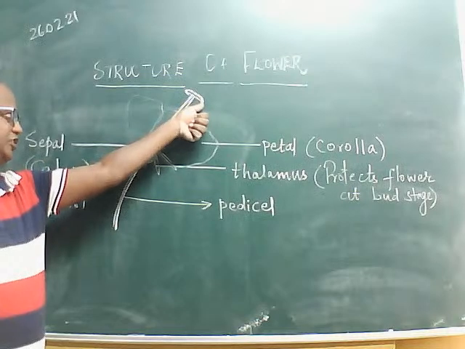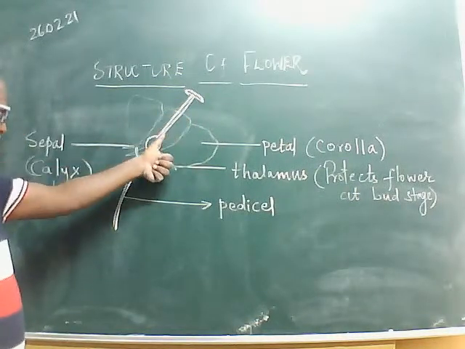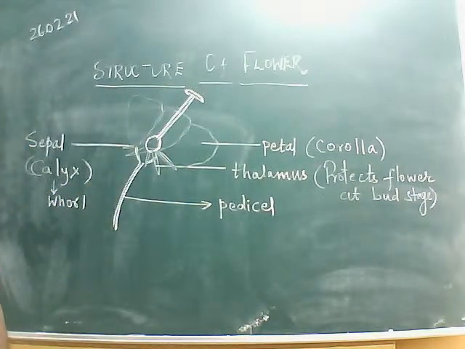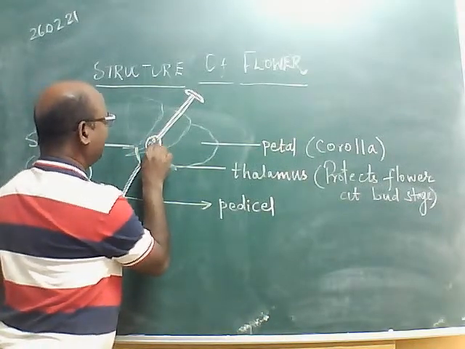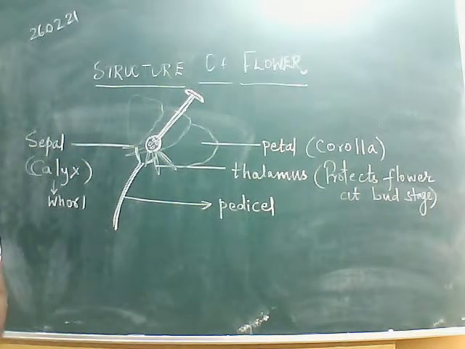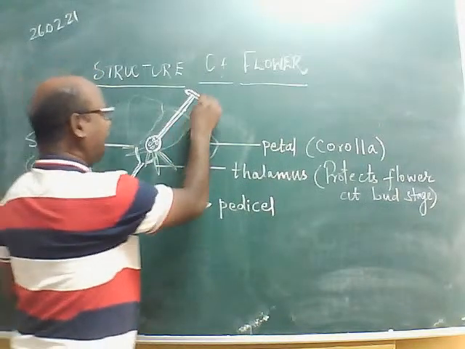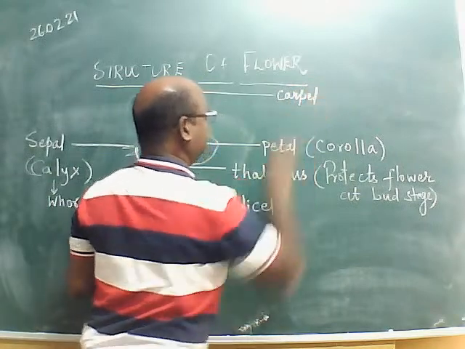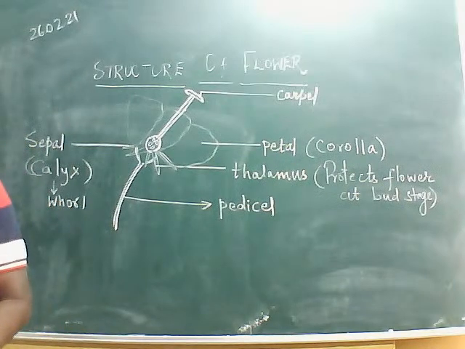A stage-like structure is at the top, a stalk-like structure connects to it, and it is swollen at the base. Inside that, we will find there are ovules. What do we call this structure? It is called carpel.